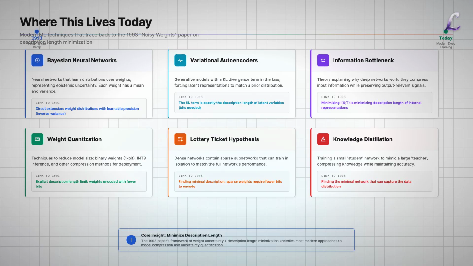Modern weight quantization methods, from binary neural networks to 8-bit inference, are direct descendants of this work. The lottery ticket hypothesis, which finds sparse subnetworks that can be trained in isolation, is exploring the same space. How much information do weights really need? Even modern techniques like knowledge distillation can be viewed through this lens. The student network learns a compressed representation of the teacher's knowledge.